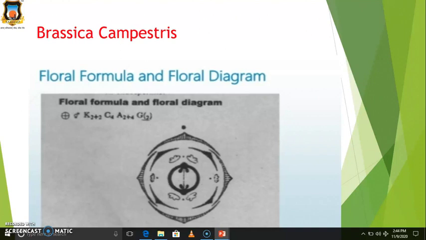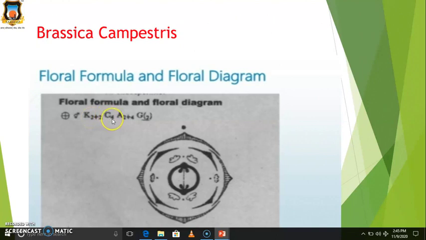For example, Brassica campestris. Their floral formula: they are actinomorphic, then bisexual, meaning both androecium and gynoecium are present. A total of 4 sepals are present, arranged 2 plus 2, and their aestivation is imbricate, meaning 2 sepals are on the inner side and 2 sepals are on the outer side.